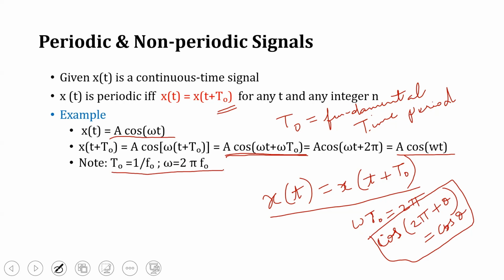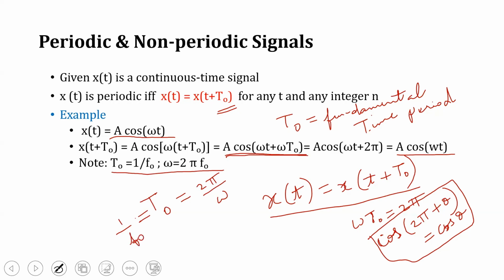So T naught is equivalent to what? 2 pi by omega. And T naught is also equivalent to 1 by F naught.